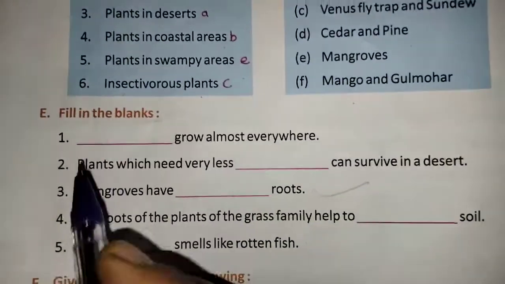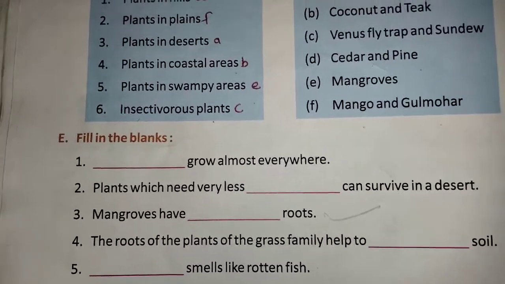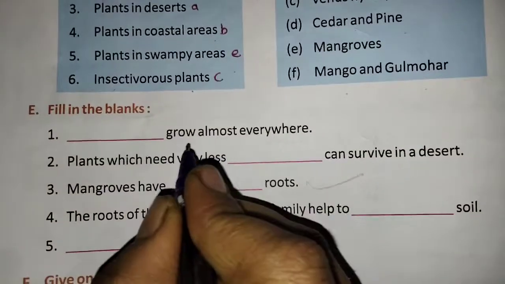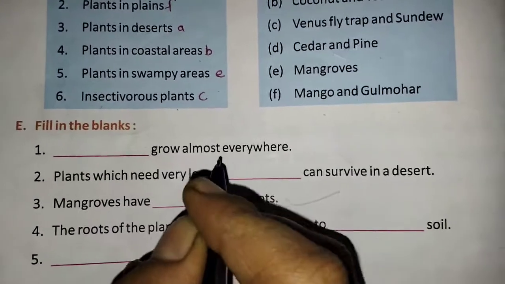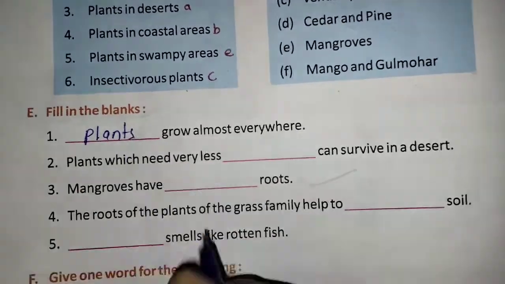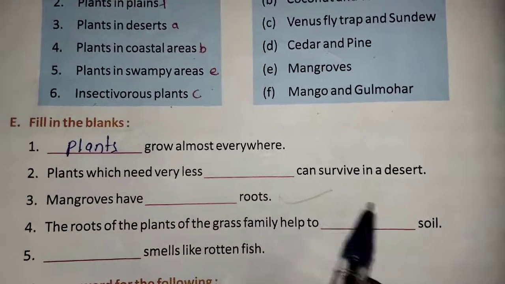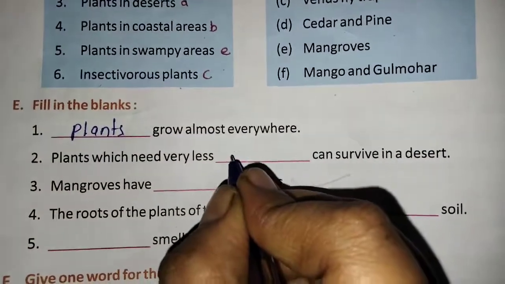Now we'll move on to fill in the blanks. Green plants grow almost everywhere. Plants which need very less water can survive in a desert.